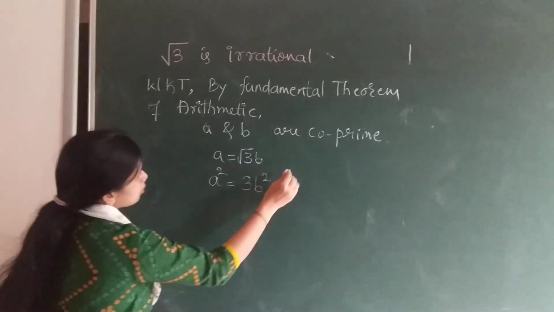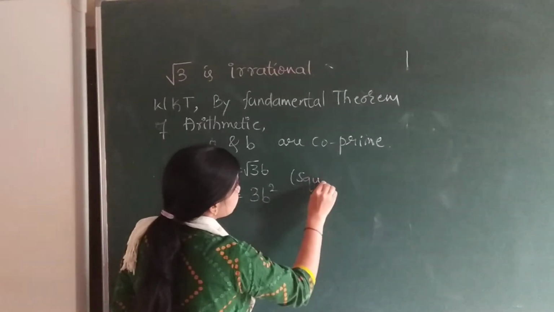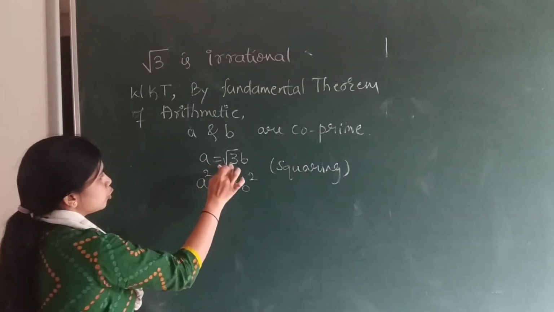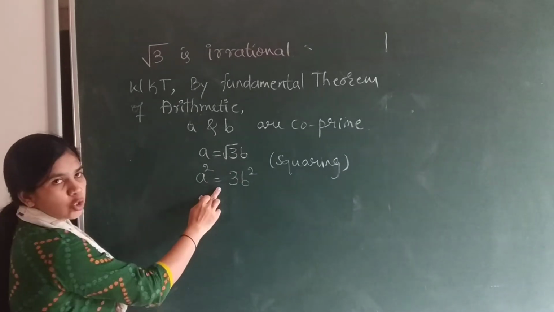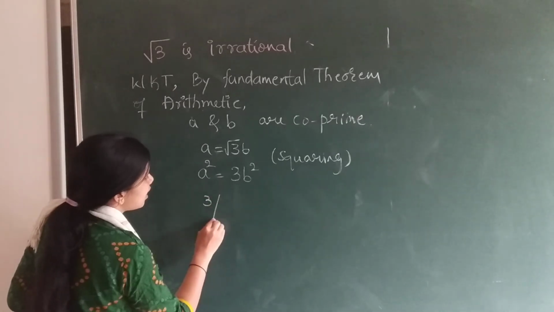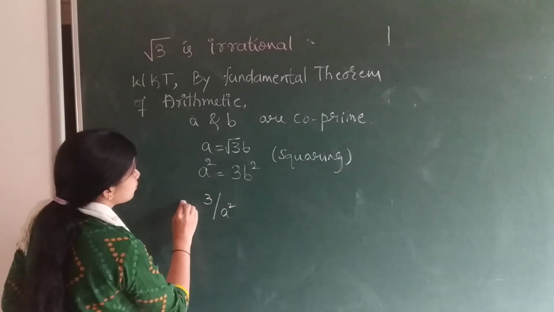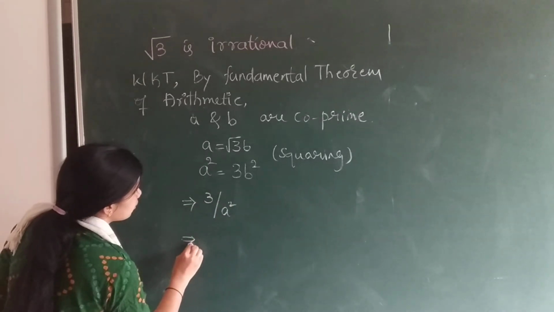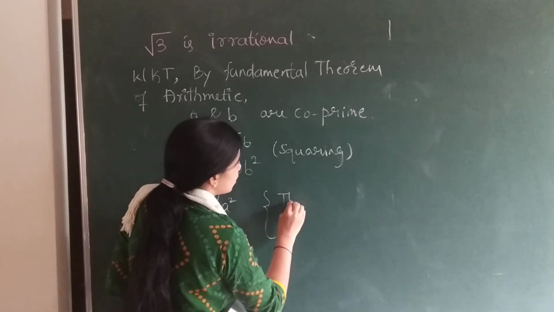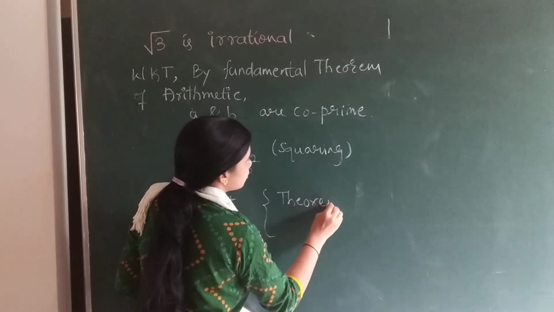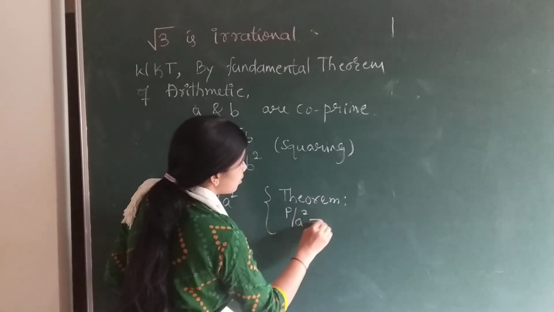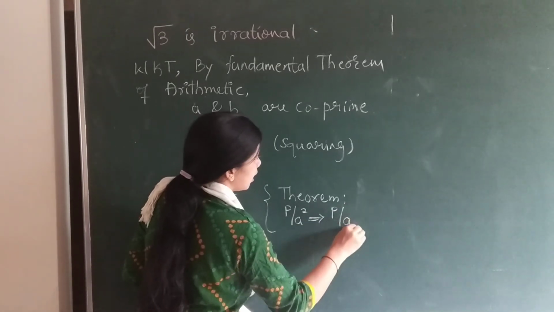Here we will do squaring. By squaring a equal to root 3 b, we will get a square is equal to 3b square. 3 divides a square, so 3 divides a. This is by the theorem. 3 divides a square, that implies 3 divides a.